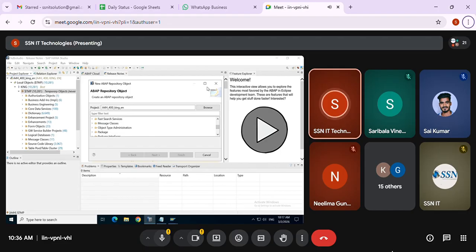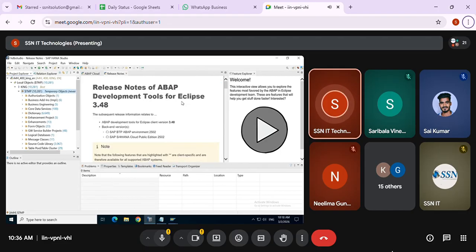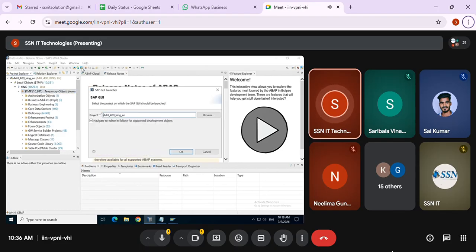Clear? Or I don't want to go like this, ma'am, it will be very confusing going like this. Means you will have the open GUI button here. You can see Control 6 is the shortcut. You can press Control 6 on your keyboard, or you can press this SAP GUI.